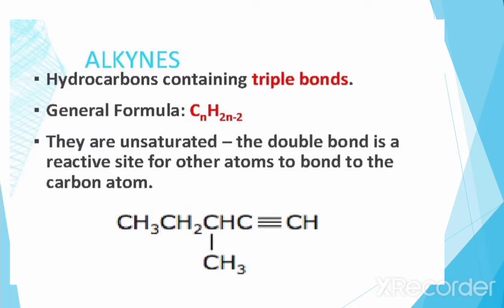In this video, we will learn about alkynes. Alkynes are those hydrocarbons that contain a triple bond, and their general formula is CnH2n minus 2. They are unsaturated hydrocarbons.